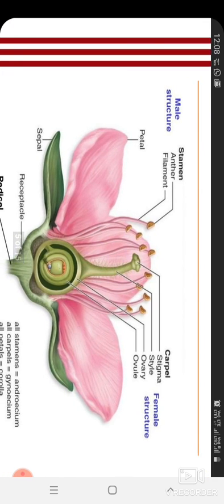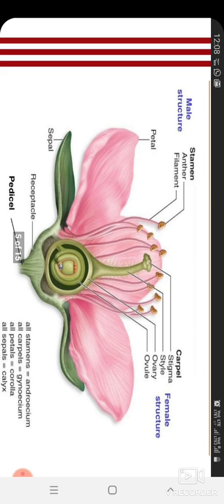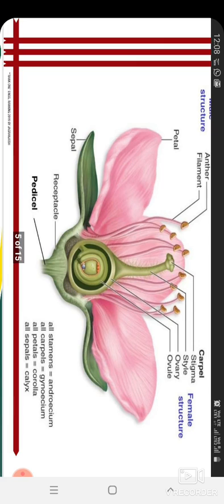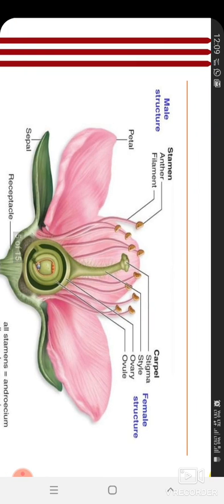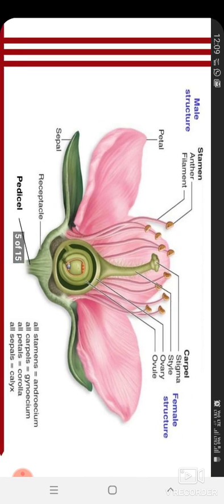This is the structure of one flower in which both male and female parts are there. I just want to tell you what is anther, what is stigma. In this there are many other parts also, that is petal, sepal. It's very basic, I know you all know very well.